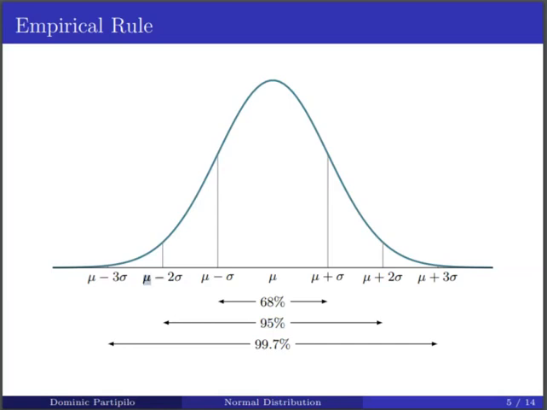So we know that mu minus 2 sigma, or two standard deviations below the mean, and mu plus 2 sigma, or two standard deviations above the mean, the interval between those two values is going to contain roughly 95% of the observations. And then the same thing goes with three standard deviations below the mean and three standard deviations above the mean. The interval between there contains 99.7% of the observations, approximately.